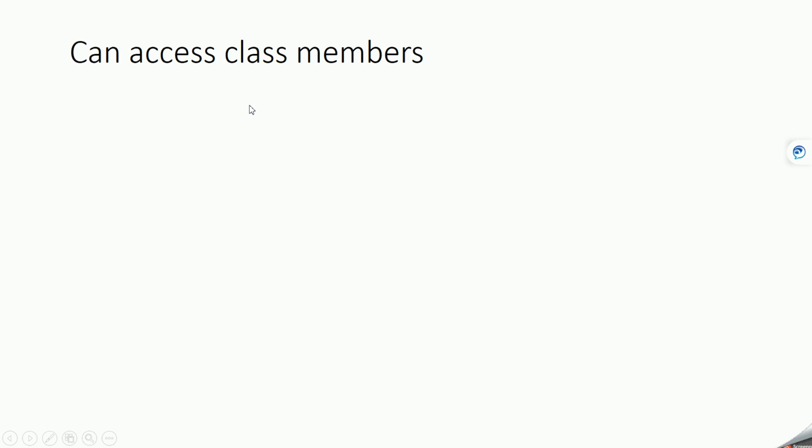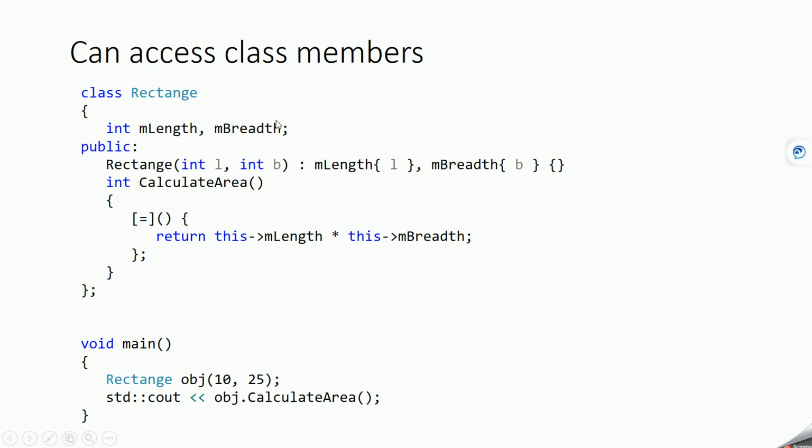Okay, now let's see some other use case. A lambda expression can also access the members of a class. Here we have a class called rectangle. It has two members, m_length and m_breadth, and its constructor takes two parameters, and we are assigning these variables with these arguments. We have a function called calculate area. In this we are defining a lambda expression, and we are accessing this m_length and m_breadth.